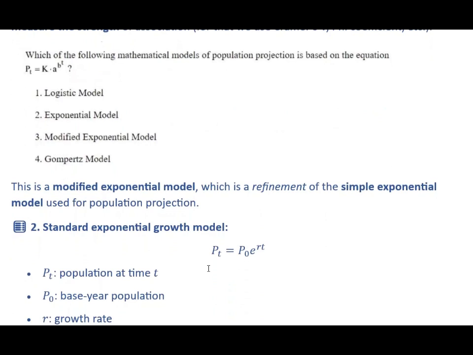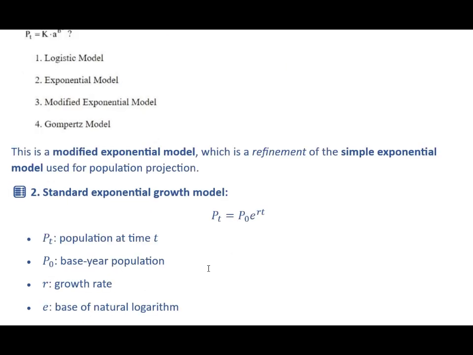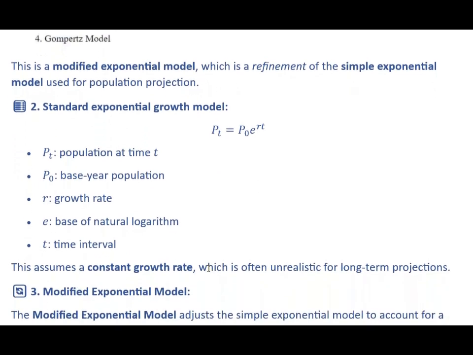Next question, which of the following mathematical methods of population projection is based on equation Pt equal to k into a raised to b raised to t? The correct option is modified exponential model, which is a refinement of simple exponential model.